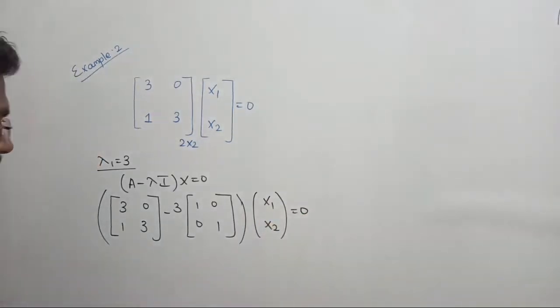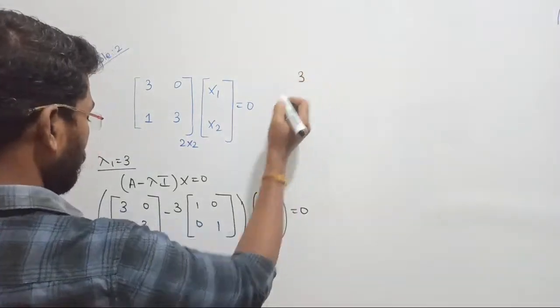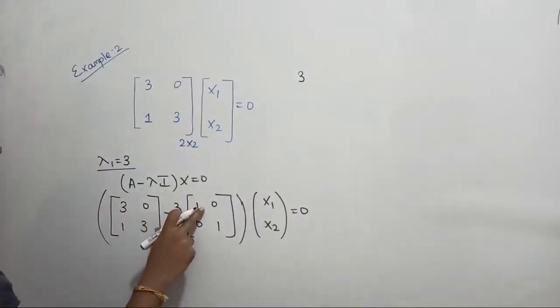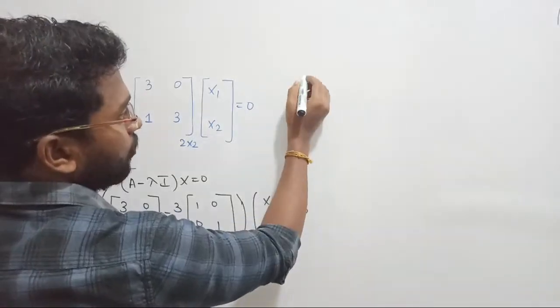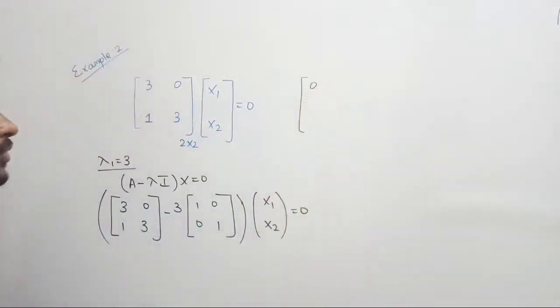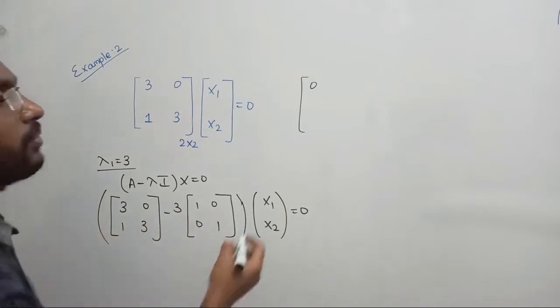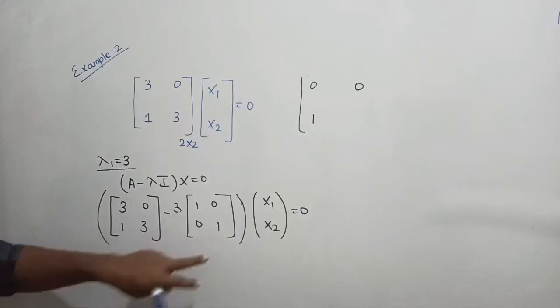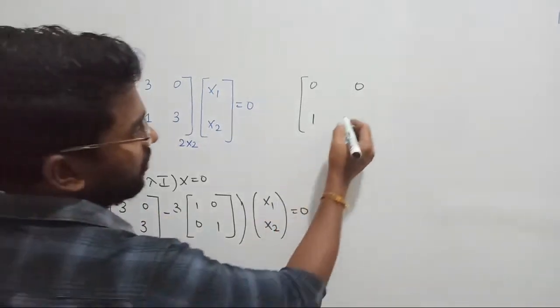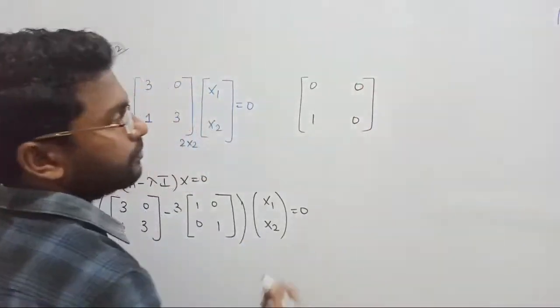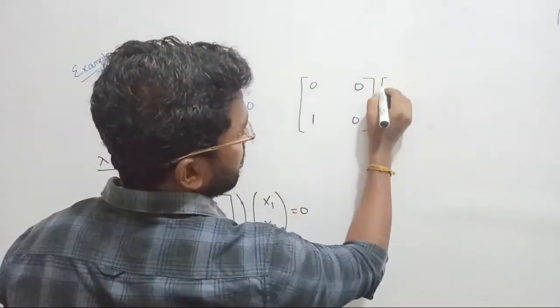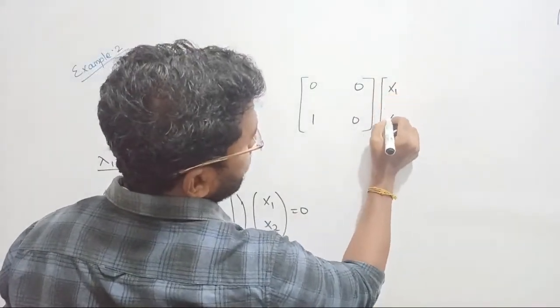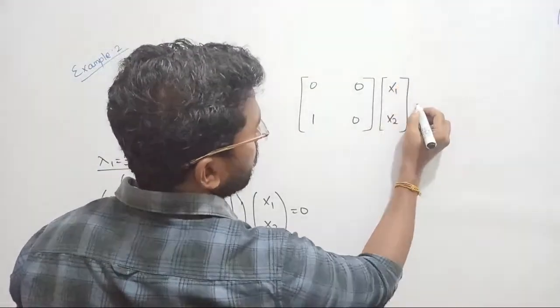Clear? Now from this, 3 minus 3 into 1 will become 0. Next, 0 minus 0 will become 0. Next, 1 minus 3 into 0 will become 1. Next, 3 minus 3 into 1 will also be 0. So what is the conclusion here? Its corresponding vector, let me consider x1 x2, equal to 0.